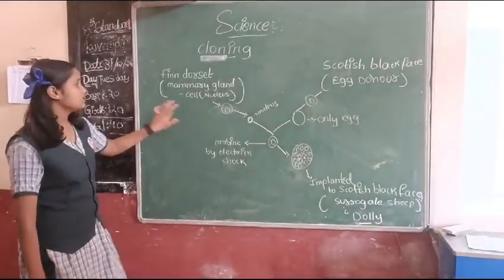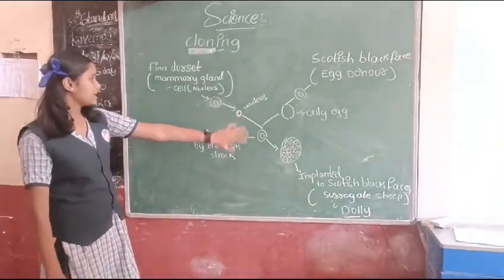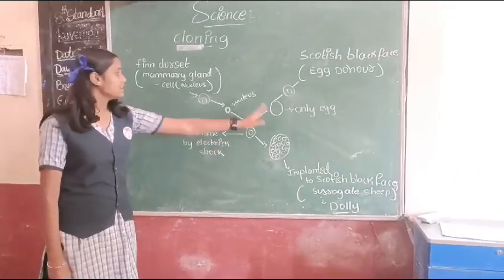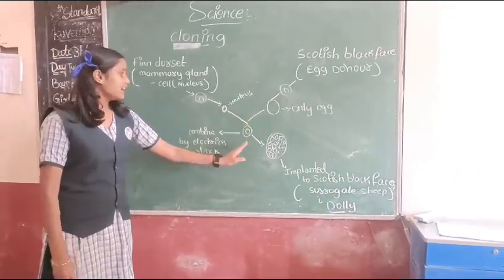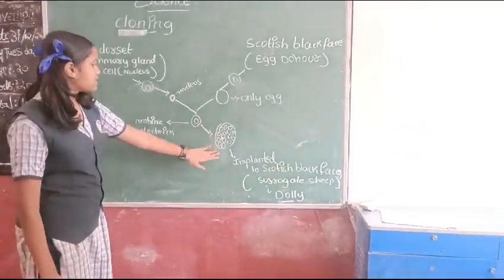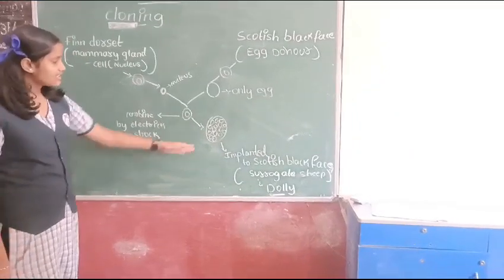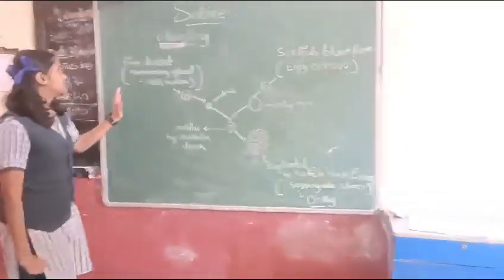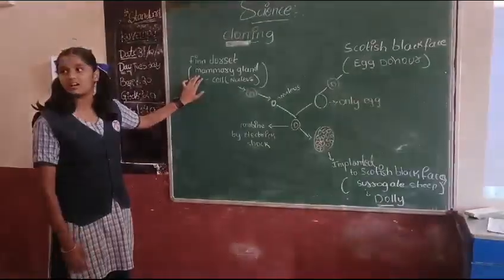So we have taken the nucleus of this sheep, and by the help of electric shock we will combine the nucleus with the egg, and in laboratory conditions this converts to the embryonic stage, and next this is implanted into Scottish blackface because this has some problems.